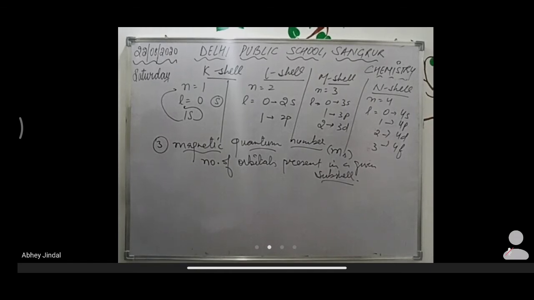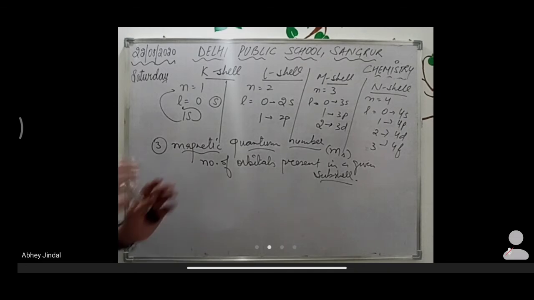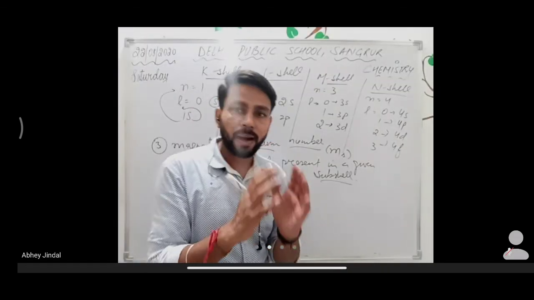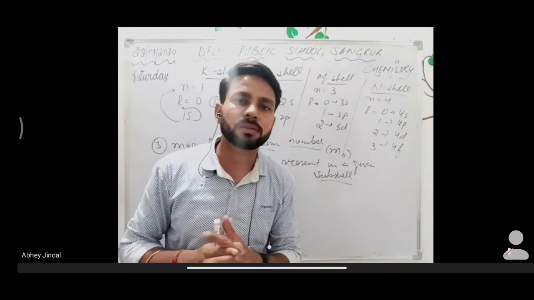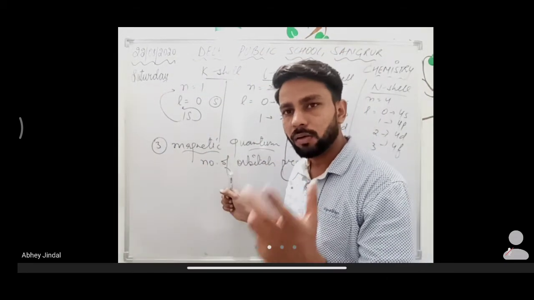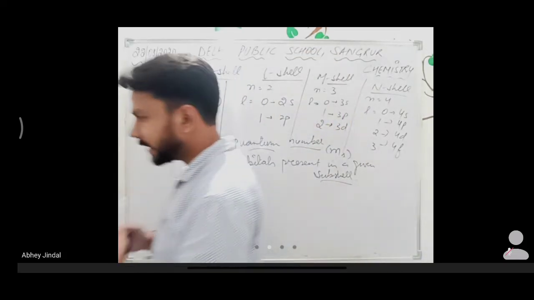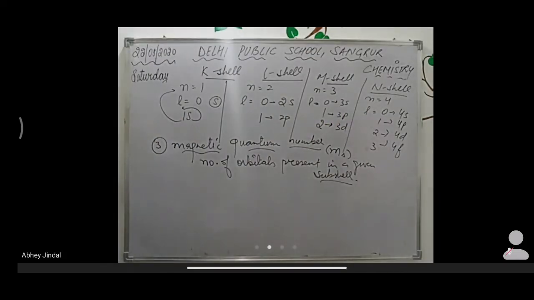When an external magnetic field is applied on an atom, then the electrons, due to which the magnetic field of the atom is there, will orient themselves in certain preferred regions of space around the nucleus, and that preferred region where the probability of finding the electron is maximum is known as an orbital. That's why it is known as the magnetic quantum number, because it is due to the magnetic field generated by the electrons in an atom. Clear? Understood?